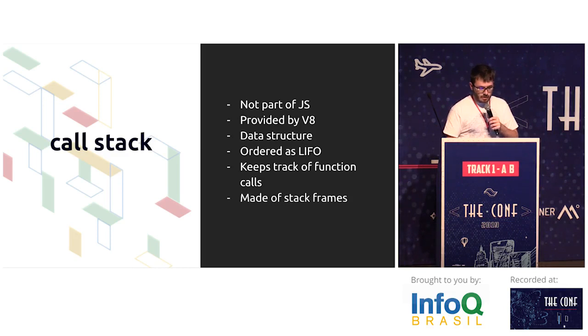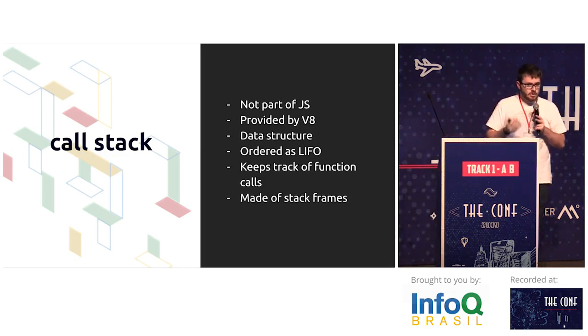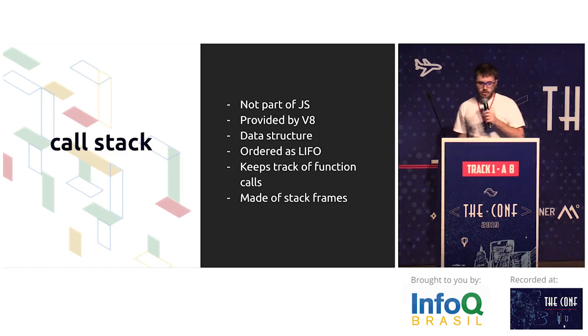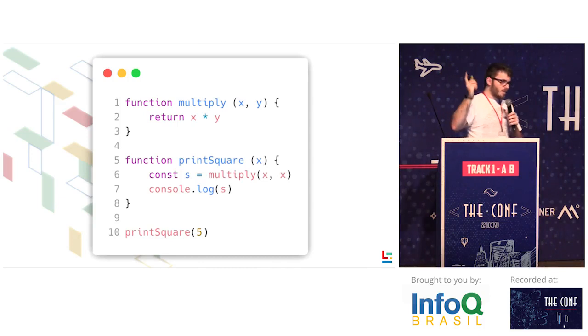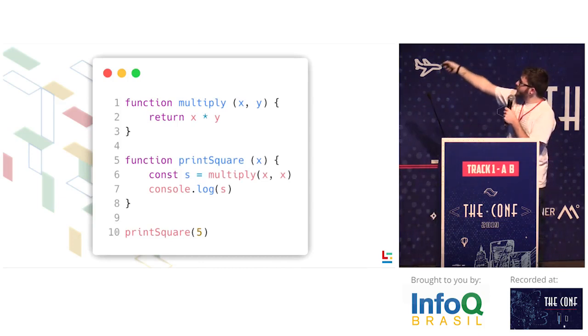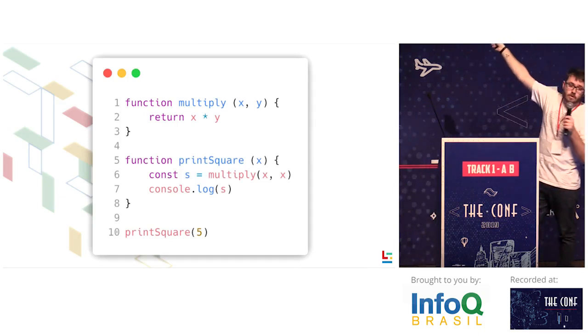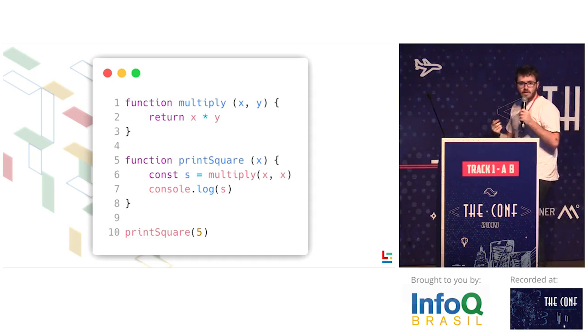And what is a stack frame? A stack frame is a function call. Every function we call is a stack frame, put on top of the stack. Let's exemplify this. Take this function, a simple multiply function. We're calling printSquare. printSquare calls another function called multiply, and then prints the result on the console.